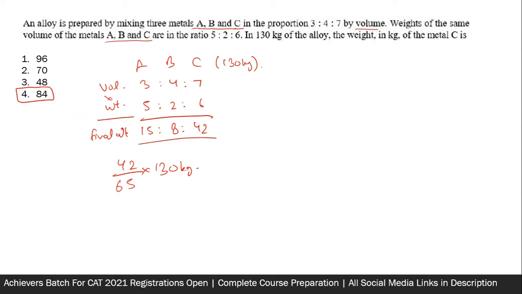So guys, otherwise also you could see that this number was a multiple of 42, so you had to have an answer as a multiple of 42. So this step could have been avoided and you would have still been able to mark the fourth option to get the answer. So this was our second question of the video. Easy question, one of the easiest questions.